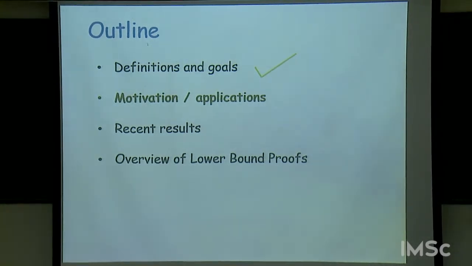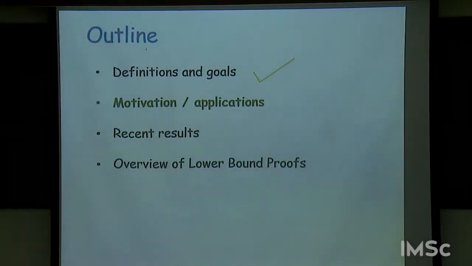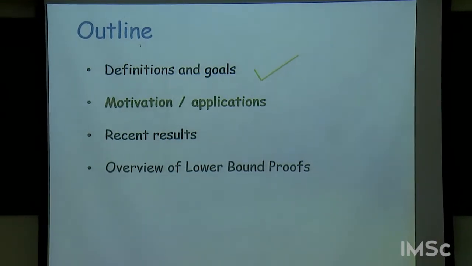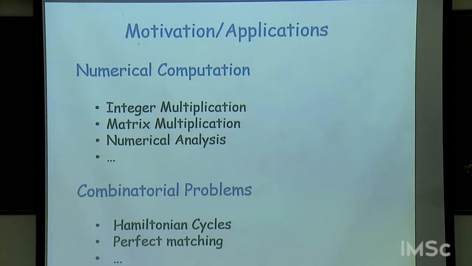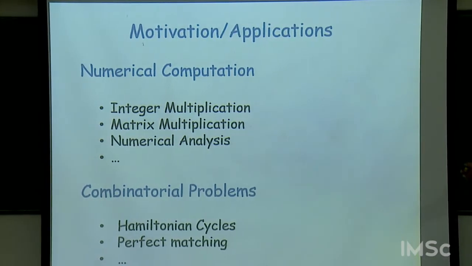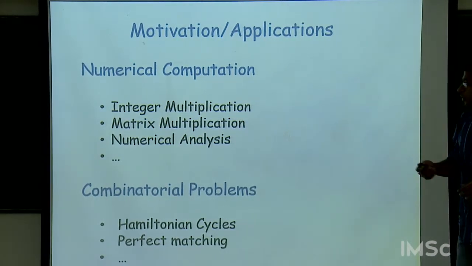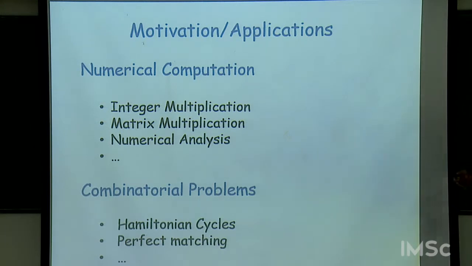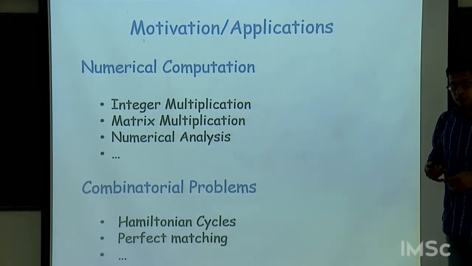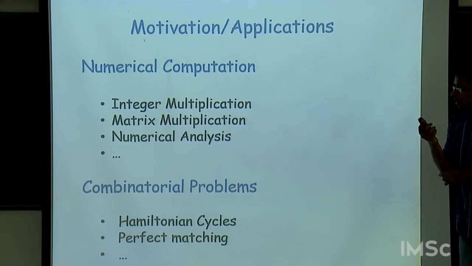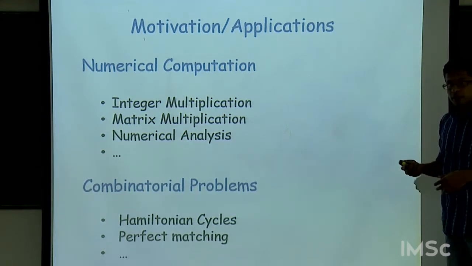So the bulk of this talk I plan to spend in motivating these questions that I just told you. So you can imagine very naturally that since we are talking about arithmetic computation, all these questions will be relevant for things like integer multiplication, matrix multiplication, a bit to numerical analysis also.